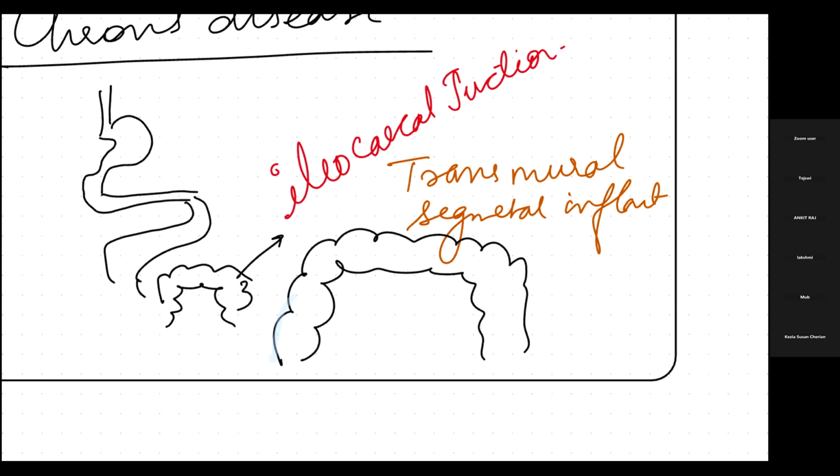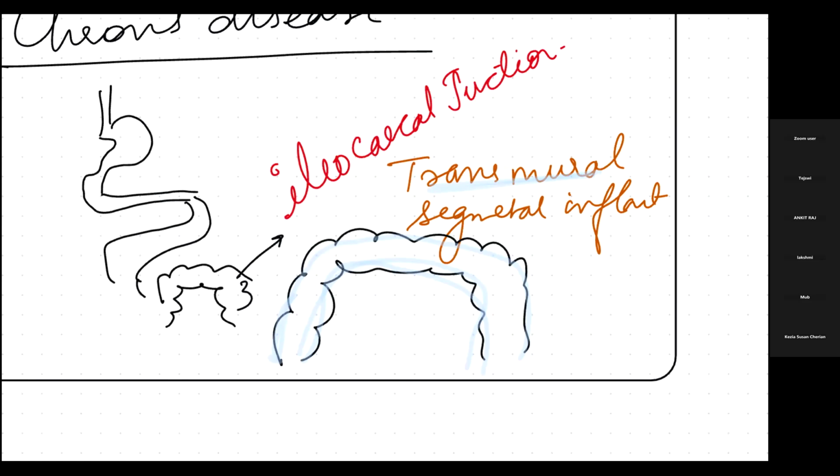Now the inflammation will happen, but what kind of inflammation? First of all, it will be transmural. It means it is going to produce some sort of cleavages in this layer. How it is, we will discuss. Don't worry.